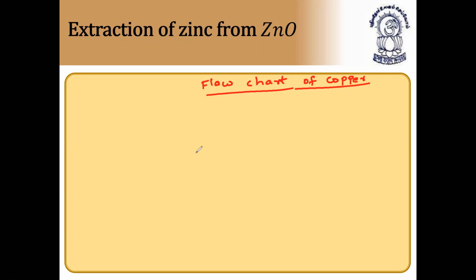I'll try to finish it in one page. If not, I'll take it on the next page also. So anyway, we'll do this flow chart at the last, so that we can easily understand. I'll write the flow chart for copper, zinc, and aluminum.